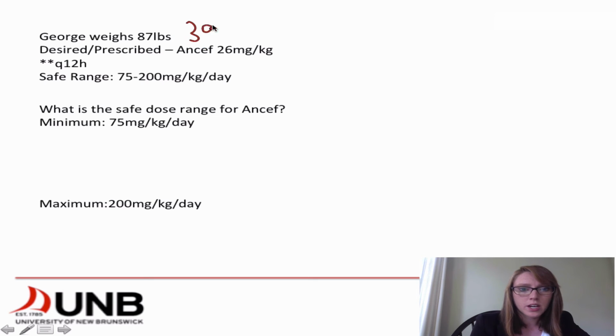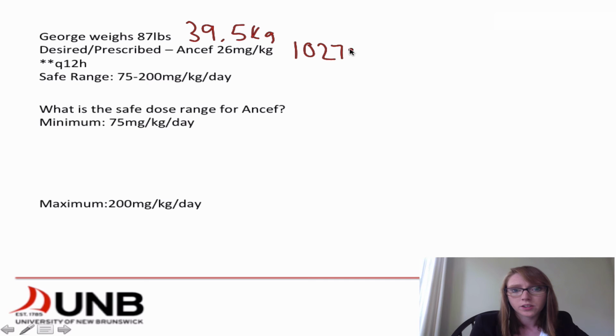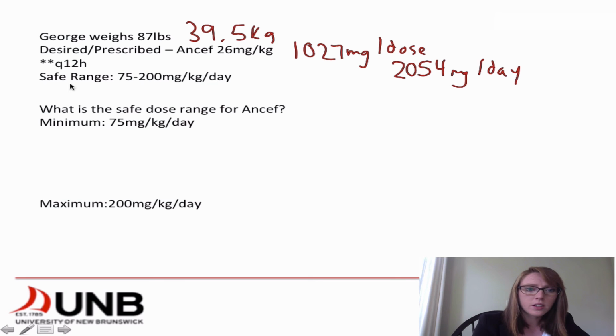So we know that 87 pounds is 39.5 kilograms. We know that his desired dose, so what we're going to give per single dose, is 1027 milligrams per dose. And then if we multiply that by 2, because we're giving it Q12H, so that's 2 times a day, we are giving 2054 milligrams per day. So let's calculate our safe dose range now.